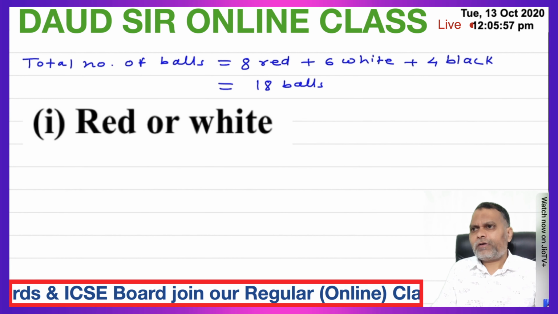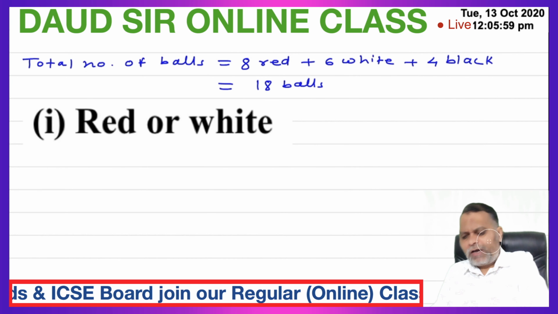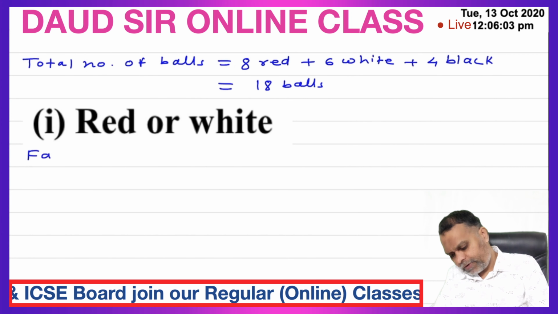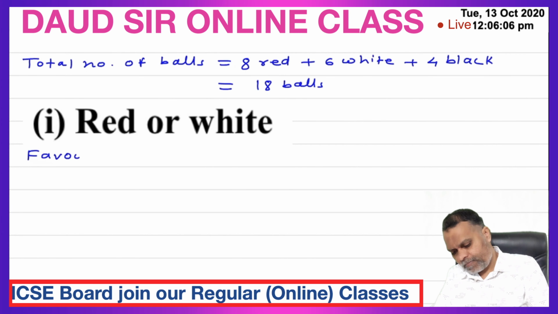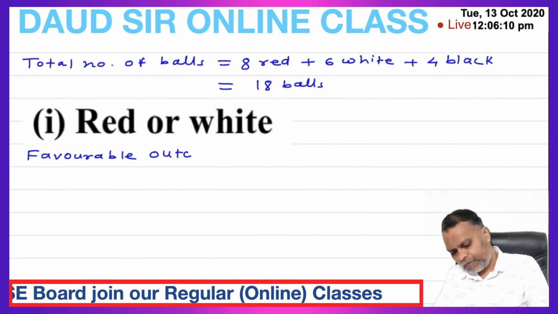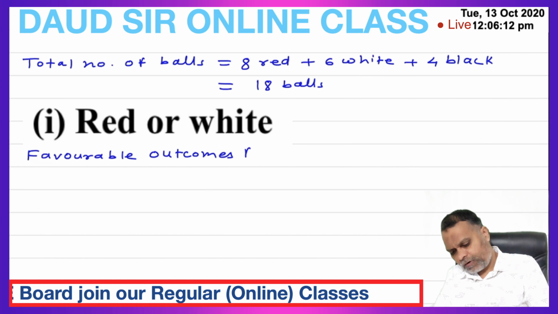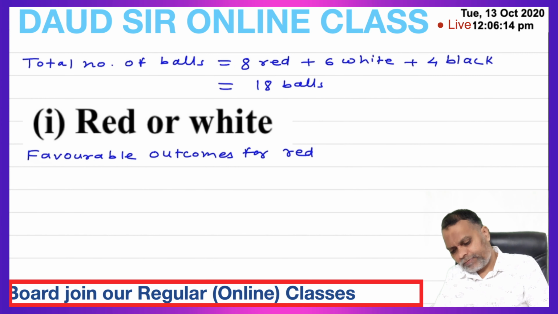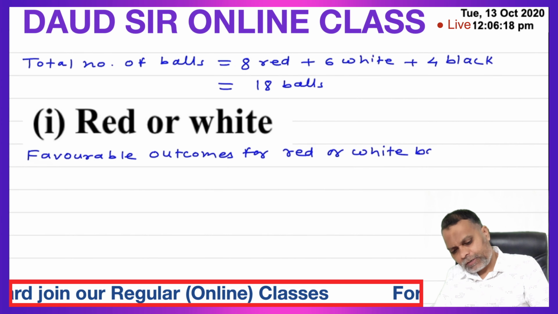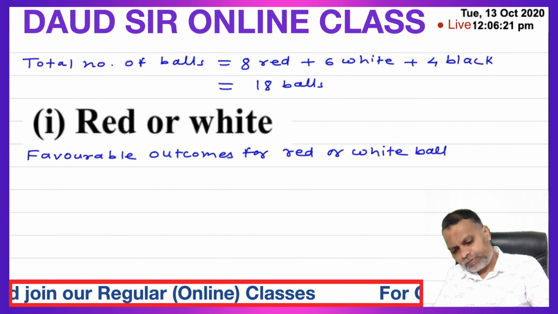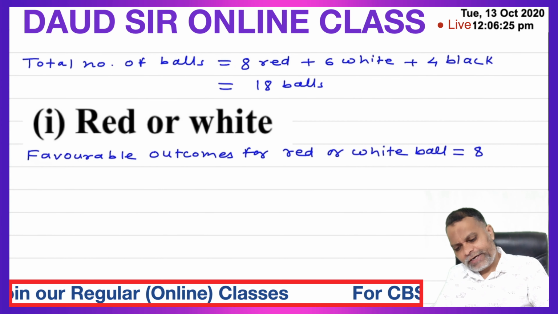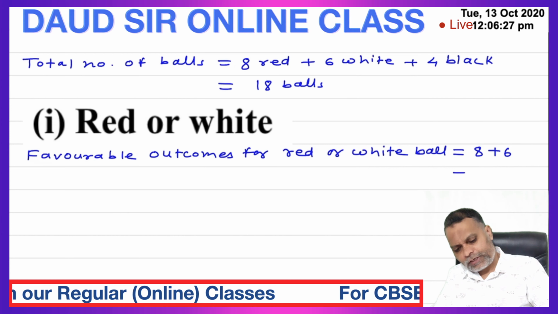So favorable outcomes for red or white ball is equal to how many red? 8, and white 6. 8 plus 6 is 14.